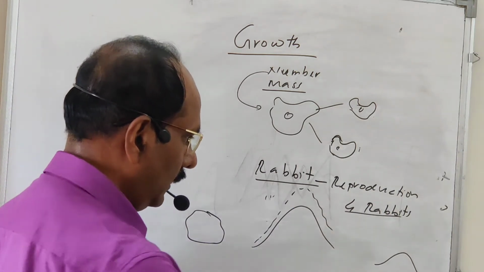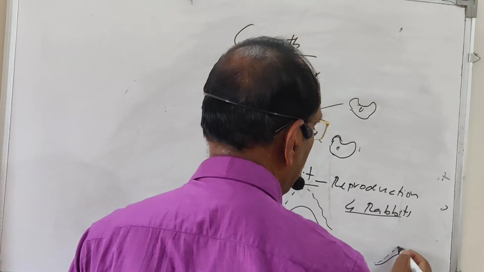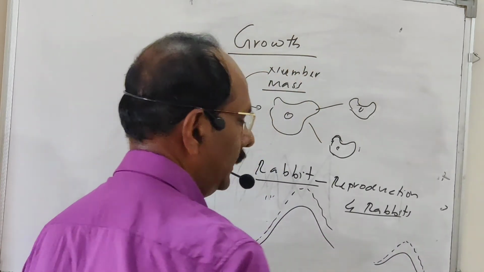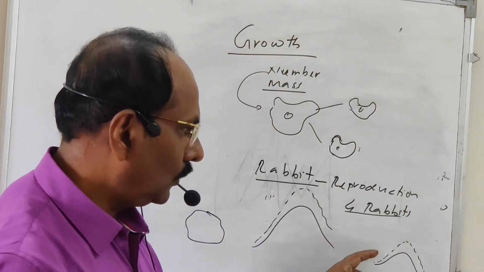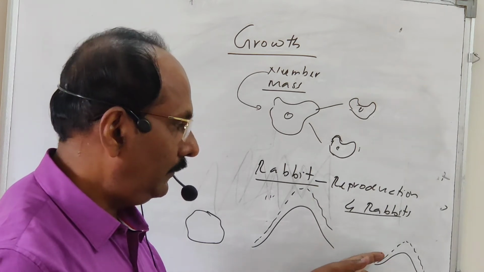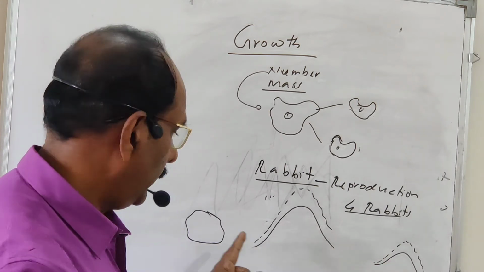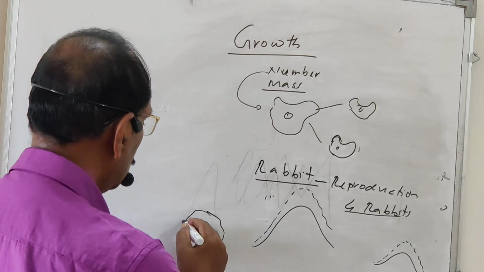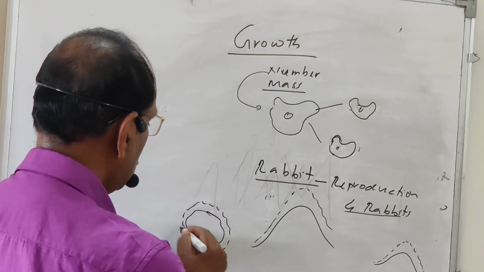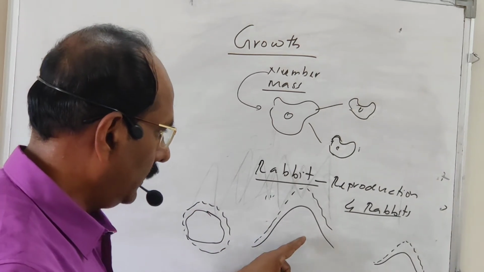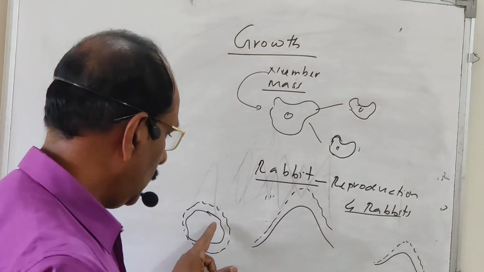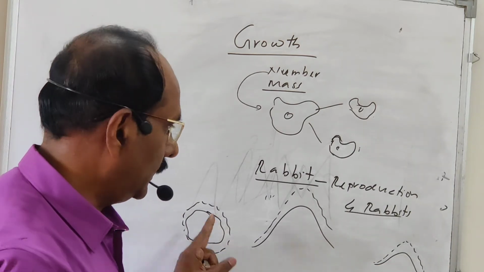And sand hills also increase in height, but it is a very slow growth, and it may be visible or it may be invisible. Like that, the size of a stone will also increase. So let us compare how the growth of the mountain, the sand hill, and the boulder takes place.